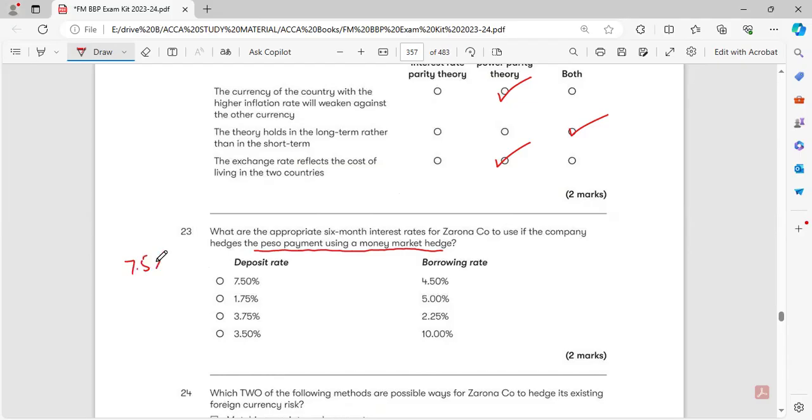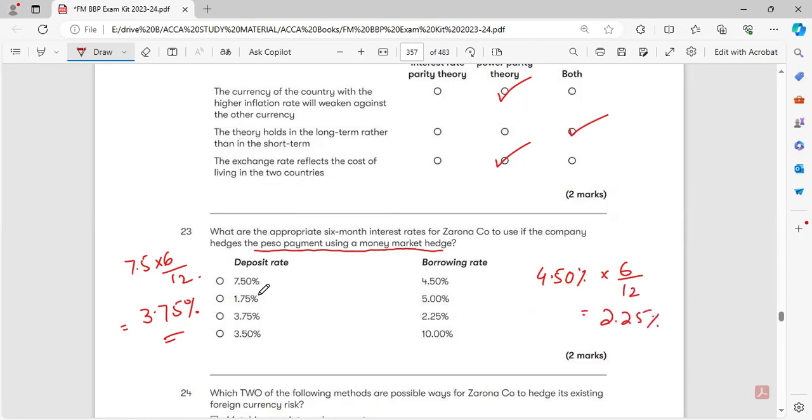The highest interest rate is 7.5%. If I divide it by 12 and multiply by 6, 3.75% will be my deposit income if it is possible. And the borrowing rate is what? Definitely we want to choose the borrowing rate in parallel. If we are using this as the deposit rate, then in parallel this is the borrowing rate. It is 6 by 12, 2.25.